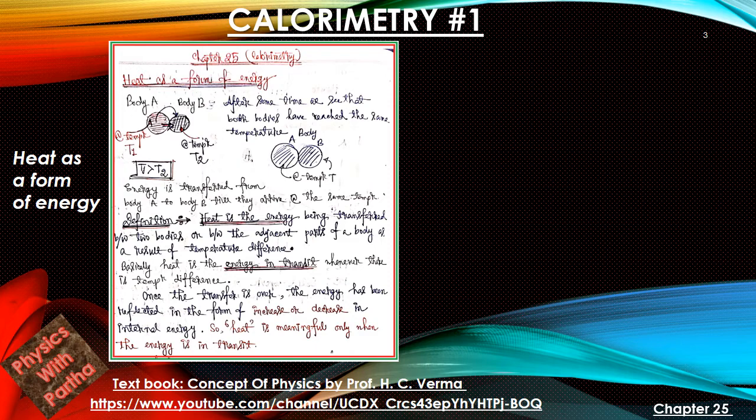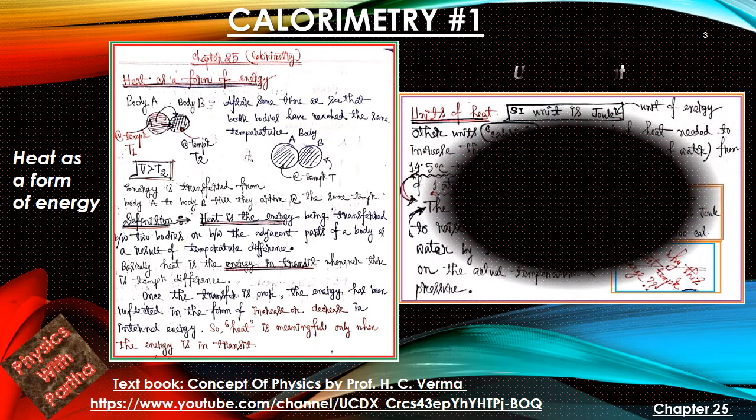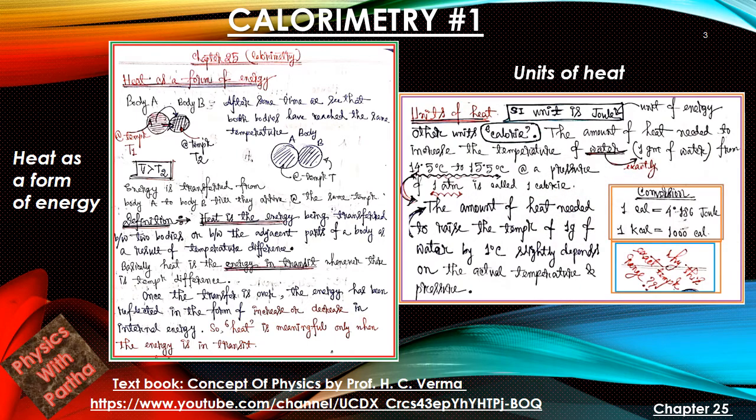So basically this is the energy in transit whenever there is a temperature difference. Now once the temperature difference is overcome or the transfer is over, the energy has been reflected in the form of increase or decrease in internal energy. So heat is meaningful only when energy is in transit.